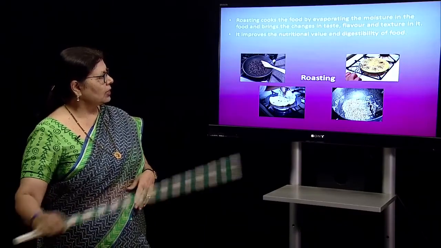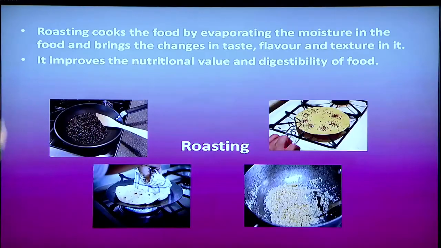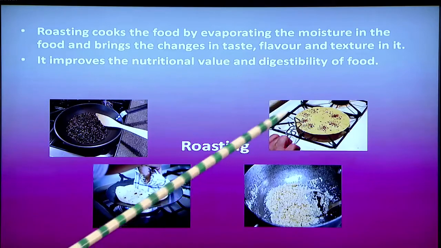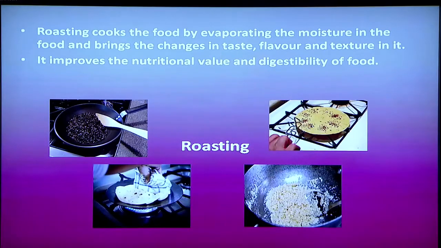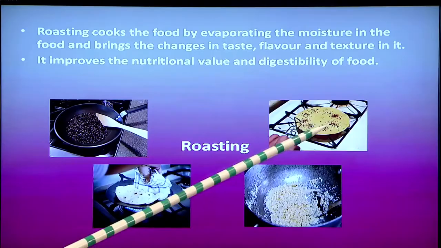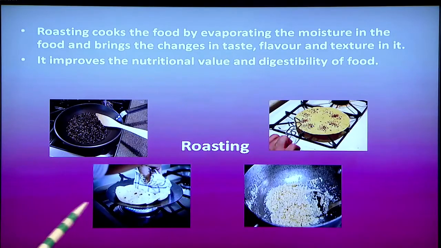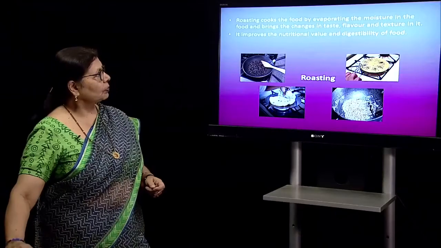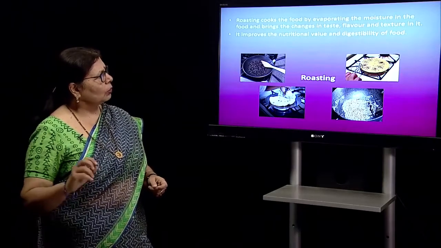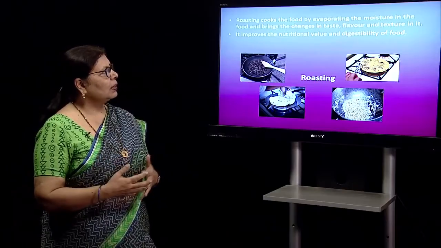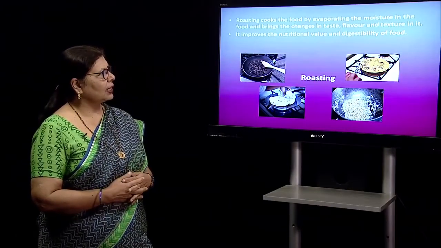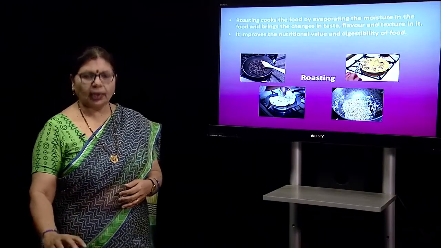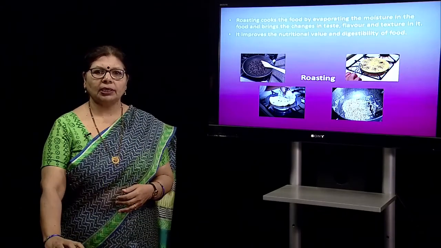Here you can see the seeds being roasted in the kadhai. Here you can see the simple papad, which is very popular in our country, directly roasted on the flame. This chapati is being roasted on a tawa, and here the most popular activity done in most households is roasting of suji. Roasting not only cooks the food, but it brings major changes in the taste, flavor and texture, and also improves the nutritional value and digestibility of the food.